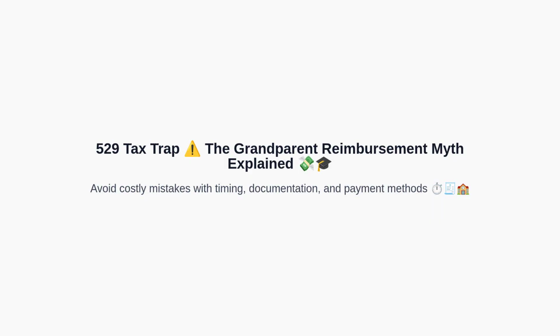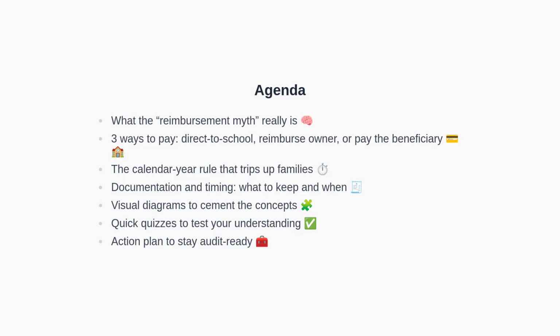Let's begin by previewing what you will learn today. Then we will set a quick disclaimer so you know how to apply this information. Here is our roadmap for today. First, we will define the reimbursement myth and what is actually allowed under federal rules. Next, we will compare the three common payment methods: paying the school directly, reimbursing the account owner, and paying the beneficiary. After that, we will dissect the critical calendar year timing rule that often causes distributions to become non-qualified.